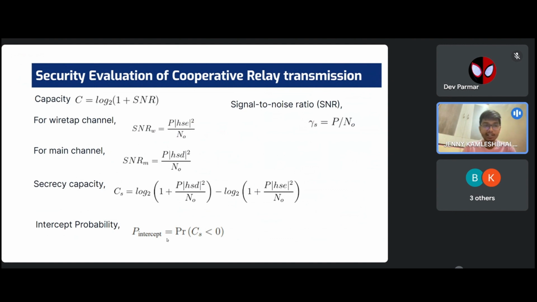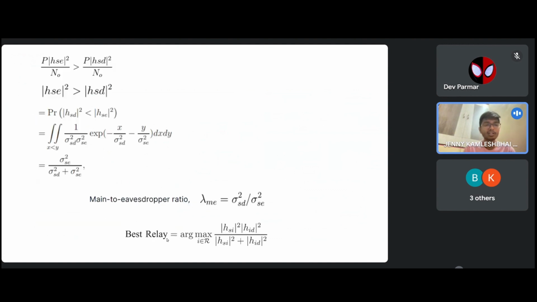Then we calculate intercept probability. What is intercept probability? It is the likelihood that an eavesdropper can successfully listen in despite your efforts to secure the message. It means the lower the intercept probability, the harder it will be for the eavesdropper to understand what you are saying. So we equate, then we get P|h_SC| squared divided by N naught is greater than P|h_SD| squared divided by N naught.